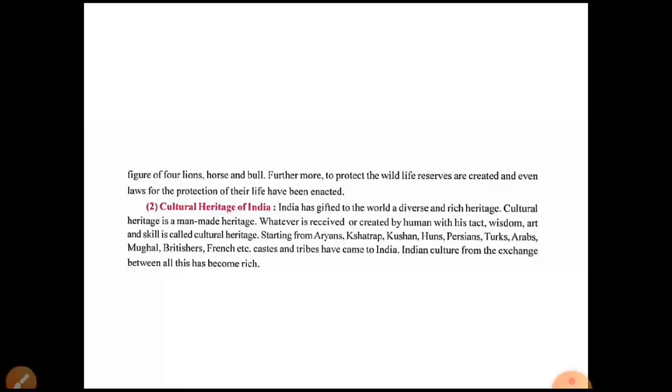Okay, the next point is the cultural heritage of India. What does cultural heritage mean? Natural heritage is totally different from cultural heritage. Natural heritage means the things we get from nature, and cultural heritage means valuable things created with tact, wisdom, art and skill. Okay, we'll go to the cultural heritage of India.